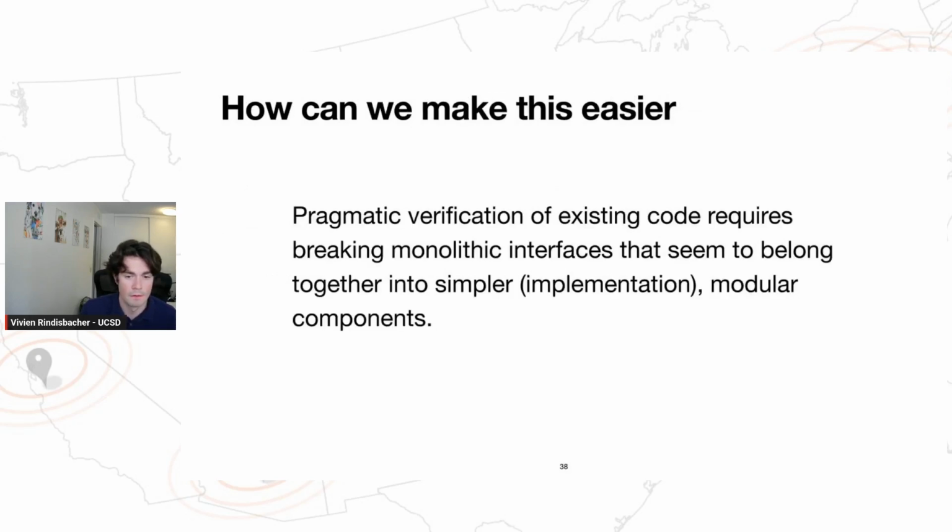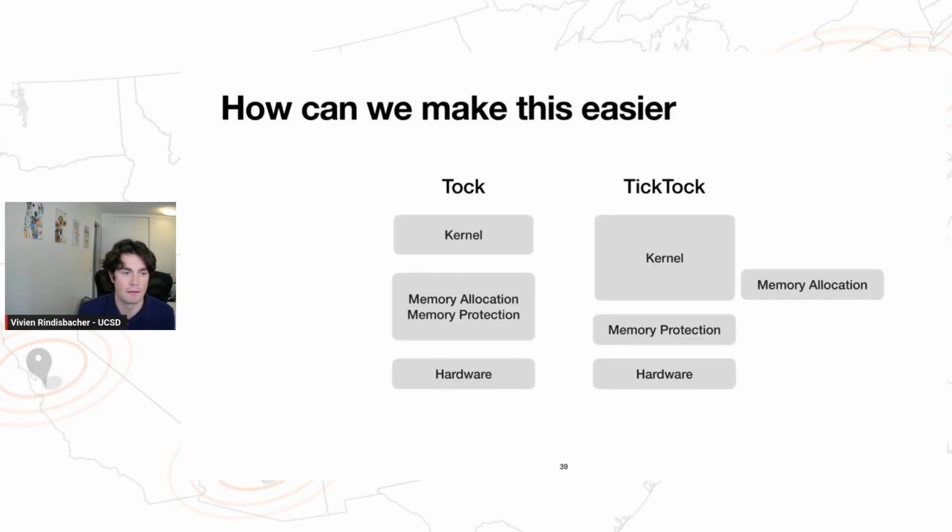Okay, so how can we make things easier? Well, I want to bring up something that we discovered in our work, and that's that pragmatic verification of existing code requires breaking monolithic interfaces that seem to belong together into simpler modular components. So what do I mean by that?